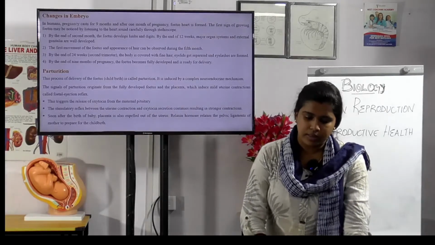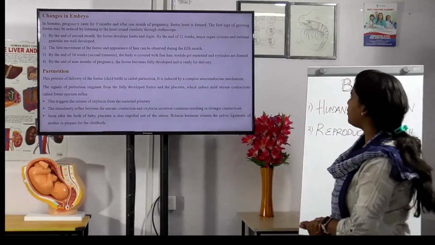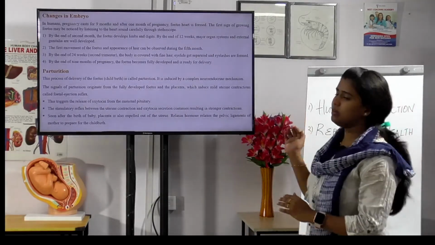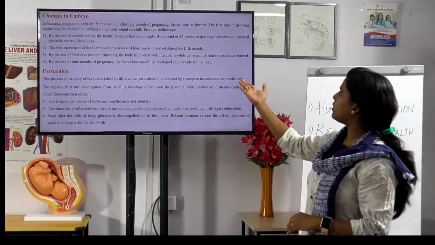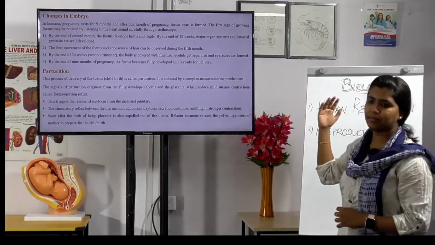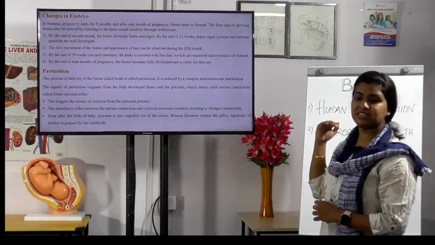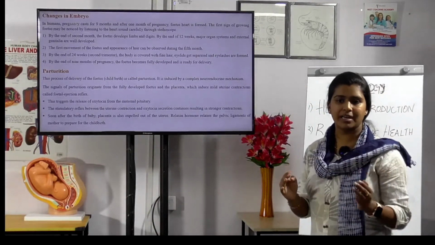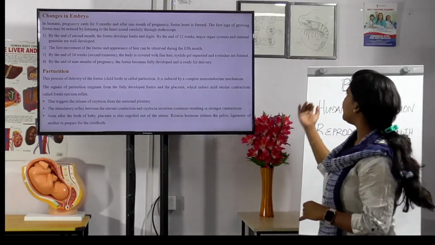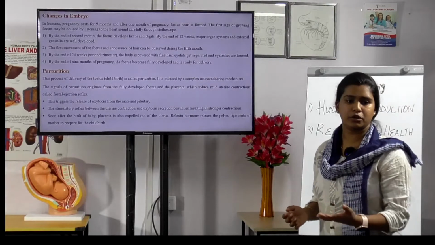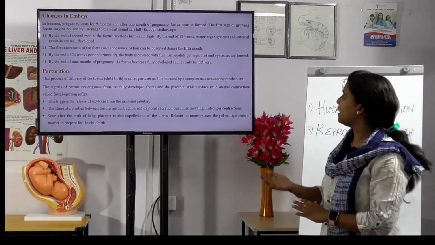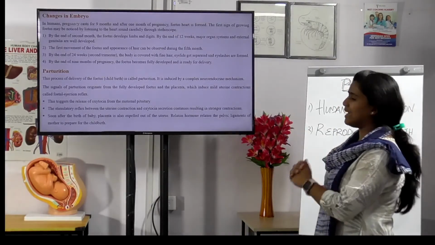Okay. Now let us see the changes in the embryo. In humans, how many months will the pregnancy be? 9. Okay, after 1 month of the pregnancy, the fetal heart is formed. The sign of a growing fetus may be noticed by listening to the heart of the fetus through a stethoscope.